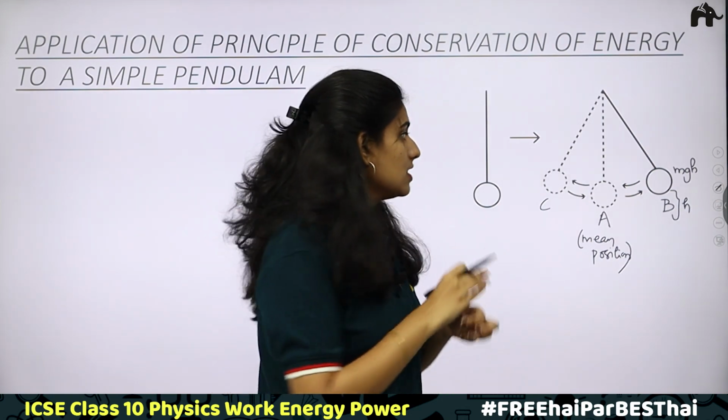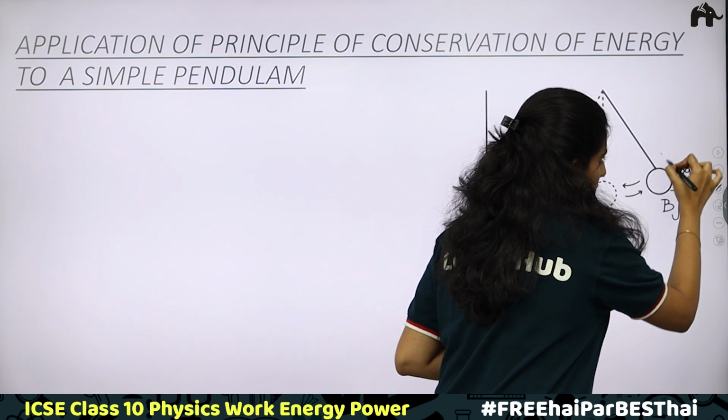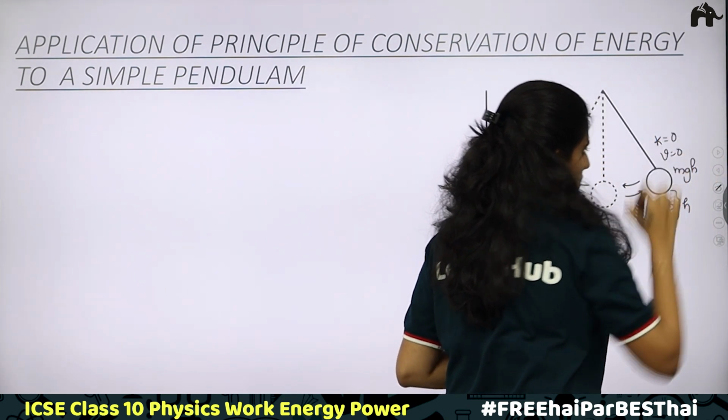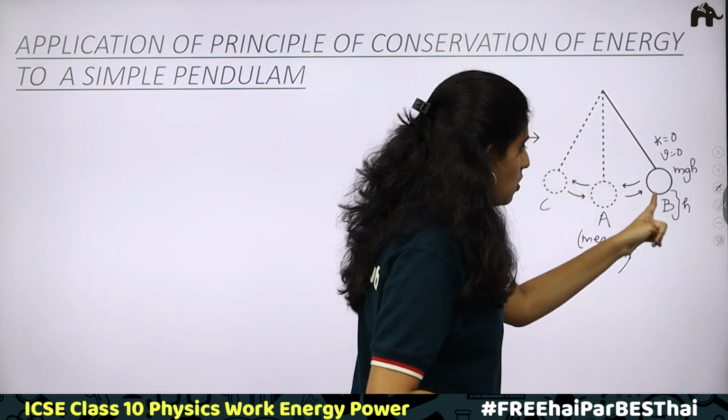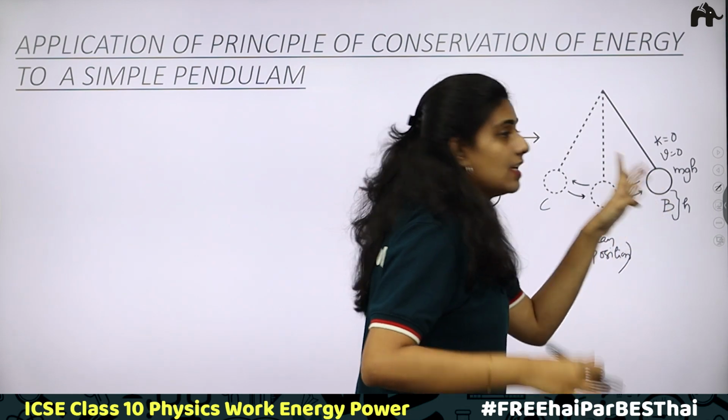We are not releasing it. It is not in motion. Therefore, velocity will become equal to 0. At point B, velocity is 0. Then kinetic energy will be equal to 0. The total energy at this point B depends only on the potential energy because the bob is at its maximum